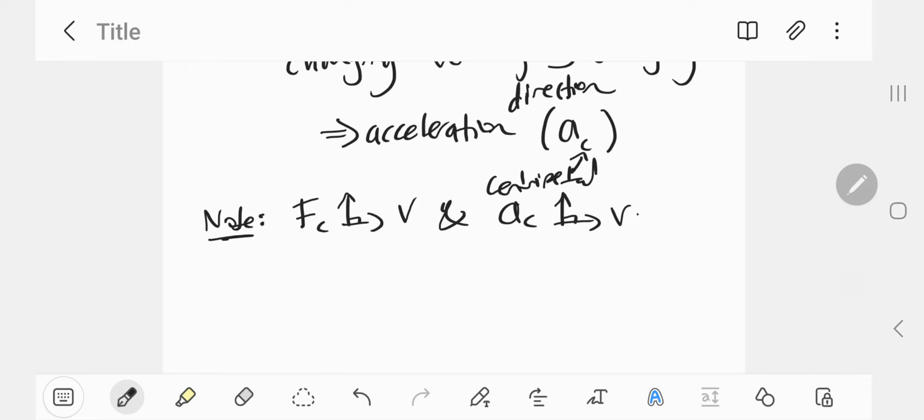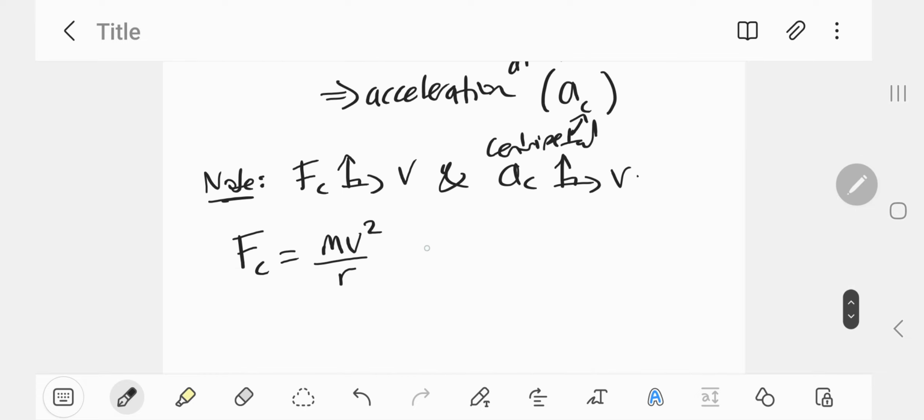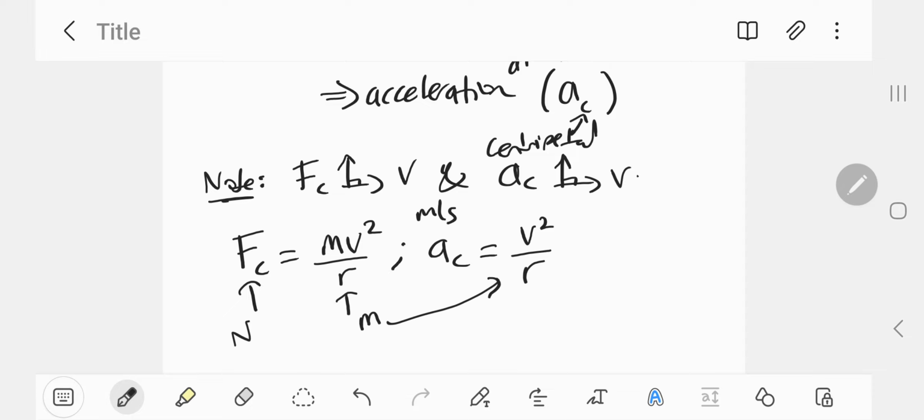And mathematically, you recall the centripetal force is just the mass of the object times its velocity squared divided by the radius of the circle, r for radius. And the centripetal acceleration is just the velocity squared of the object divided by the radius of the circle, where centripetal force has units of newtons, radius of meters, velocity of meters per second, and mass of kilograms. So these are the typical SI units we use in physics.